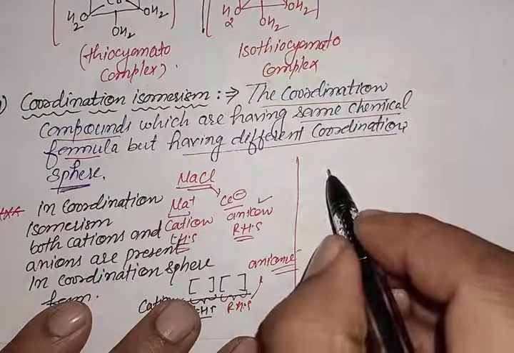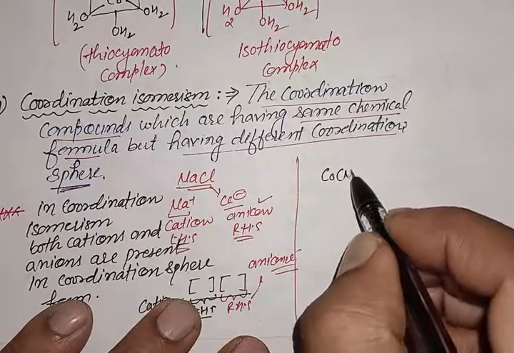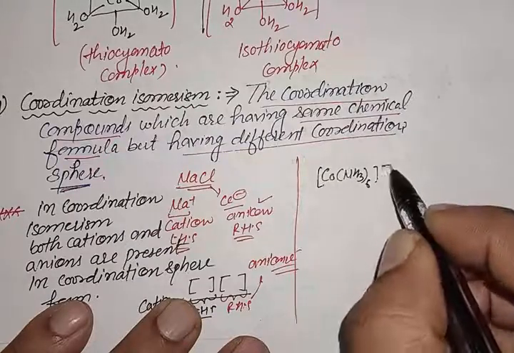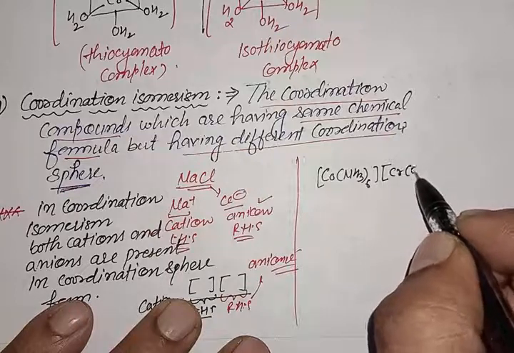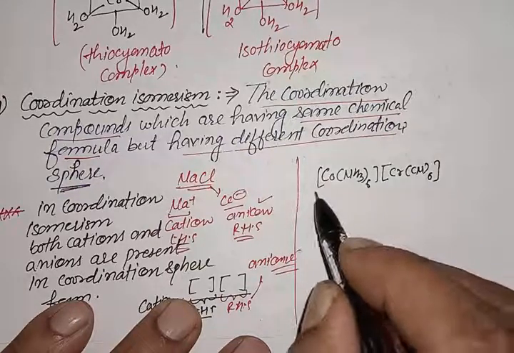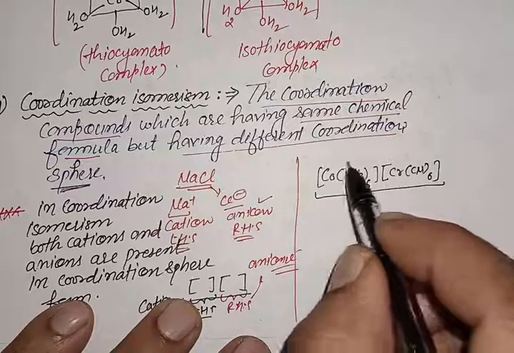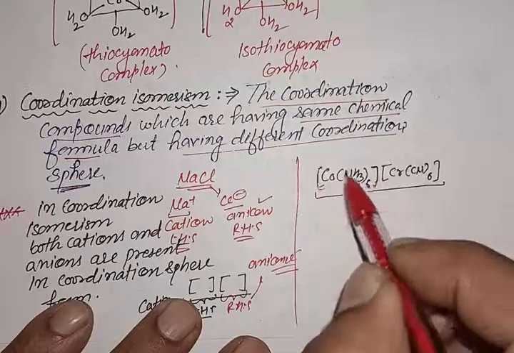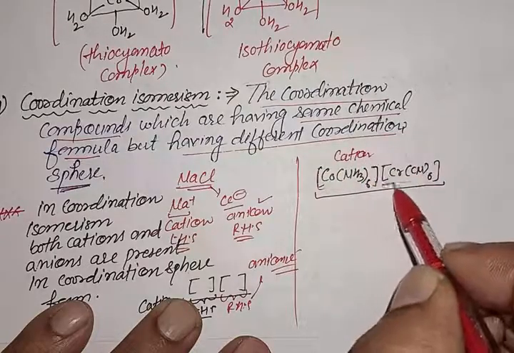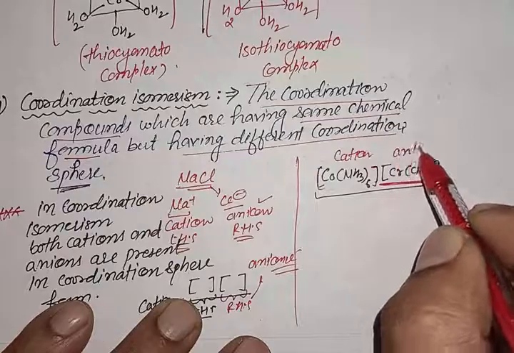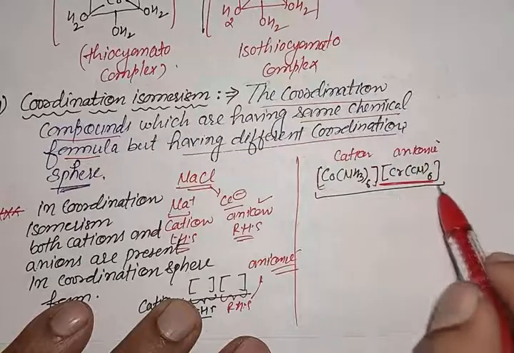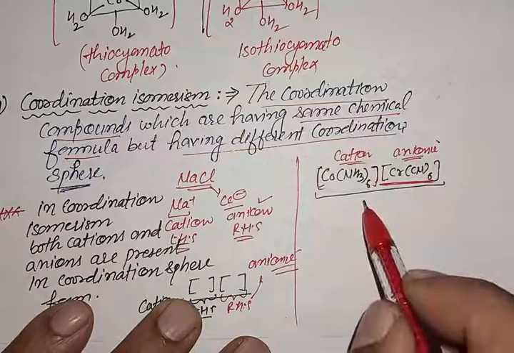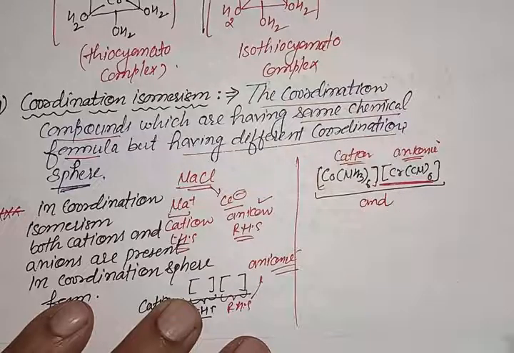The first complex is [Co(NH3)6], the coordination sphere is closed, and another coordination sphere is [Cr(CN)6]. This one is one coordination compound. This coordination sphere which is present on the left hand side is called the cationic coordination sphere, and this coordination sphere which is present on the right hand side is called the anionic coordination sphere. This is one coordination compound in which both cation and anion are present in the form of a coordination sphere.